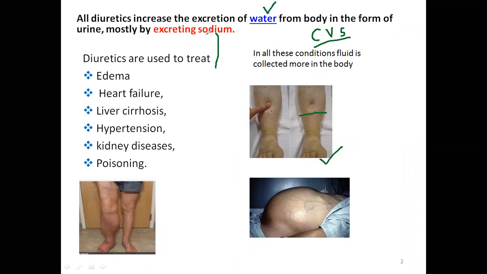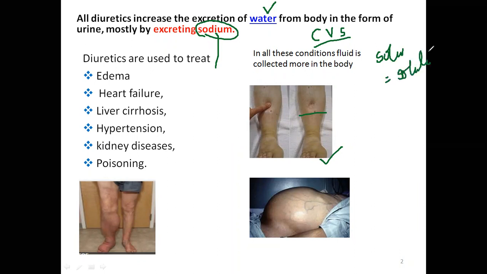mostly by excreting sodium. Our body, as I told you earlier, consider a solution. Solution is nothing but solute plus solvent.